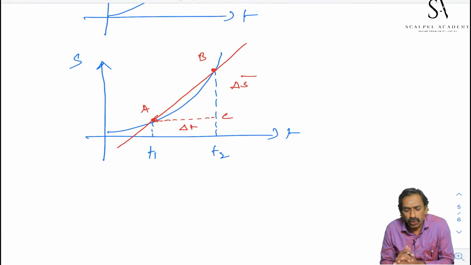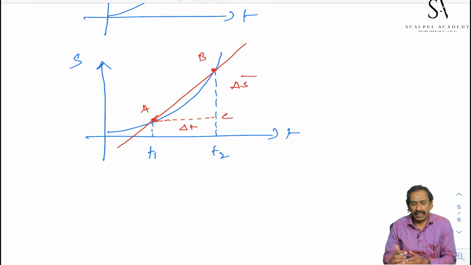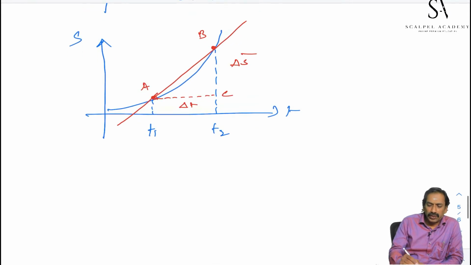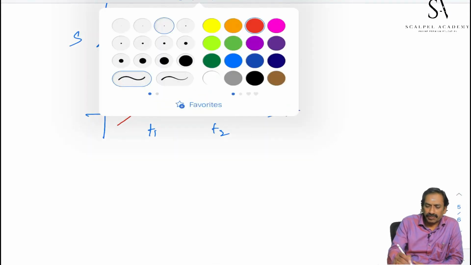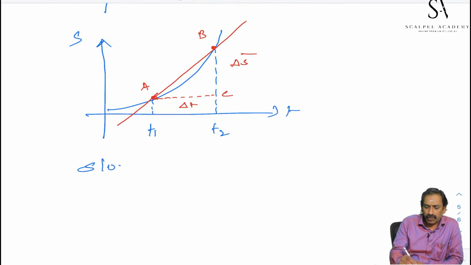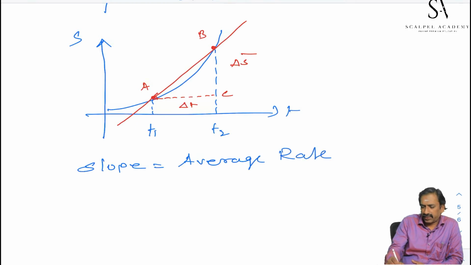This type of slope is called average rate of change. Slope is equal to the average rate of change of displacement.